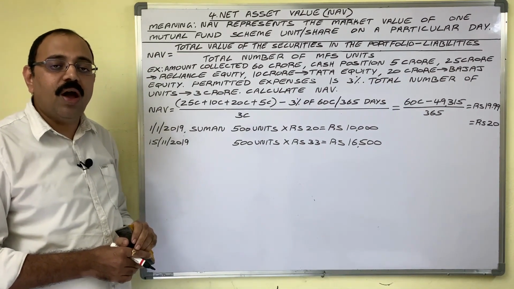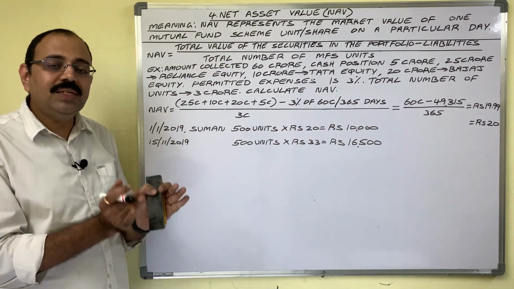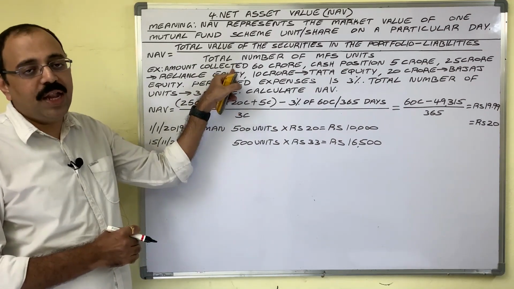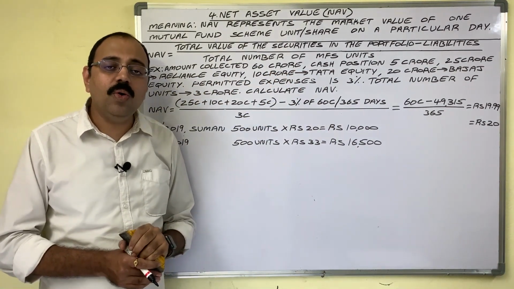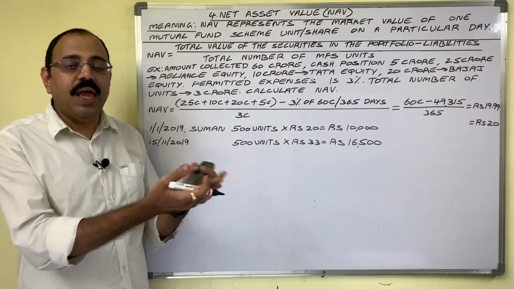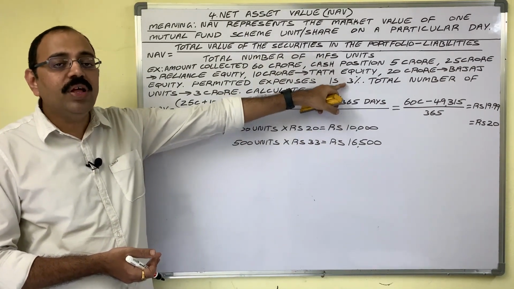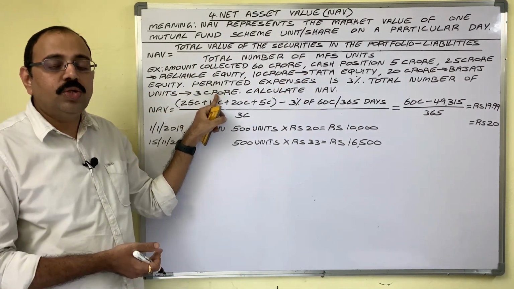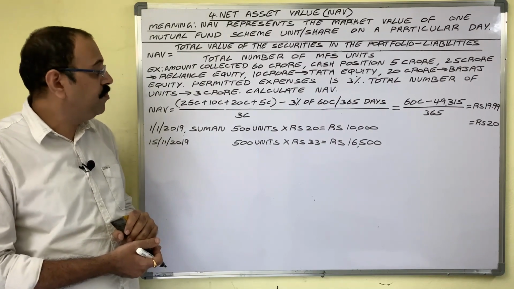So fund manager of that AMC prepared one portfolio. That portfolio contains 3 companies. 3 different company shares they are going to buy with this fund amount. Permitted expenses is 3%. You know, when AMC is providing services to investors, in return AMC collects charges from them. So that charges amount is 3% of this collected amount. Total number of units 3 crore. So AMC issued 3 crore mutual fund units to investors.